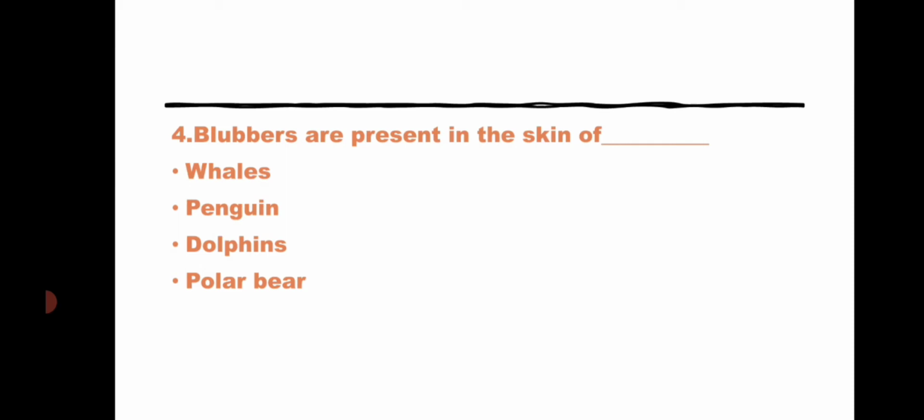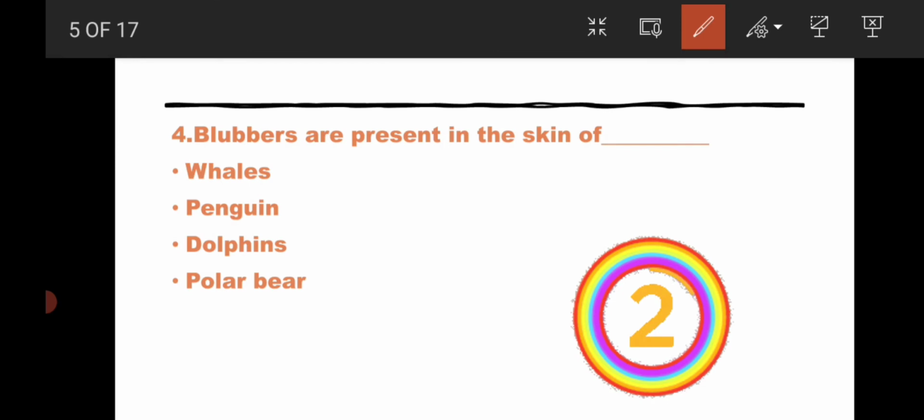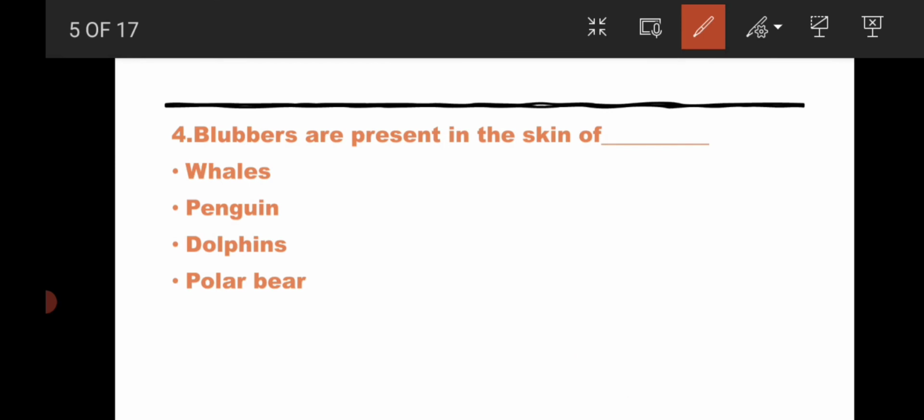Fourth question. Blubbers are present in the skin of dash. Option 1 whales, option 2 penguin, option 3 dolphins, option 4 polar bear. So the answer for this question is penguin.